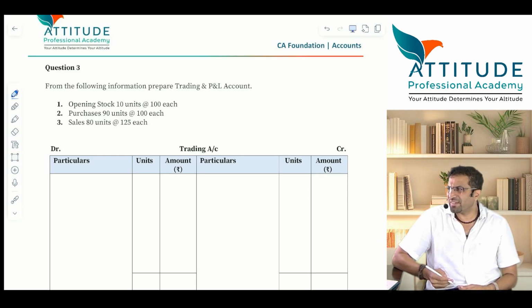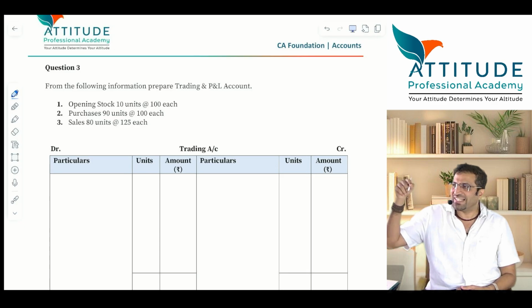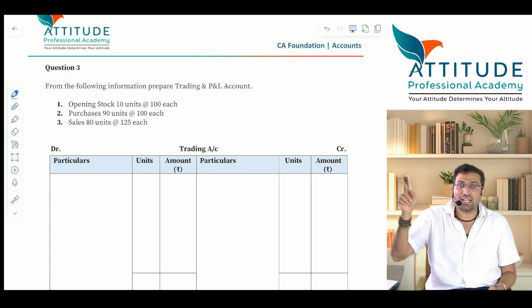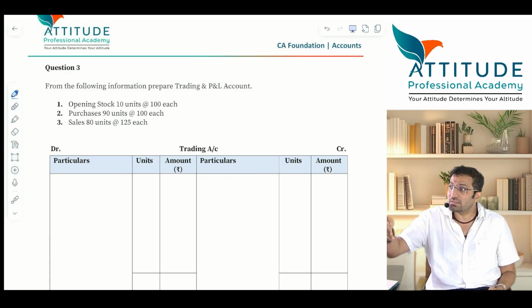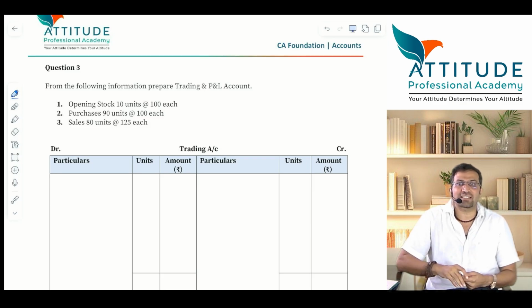Look at this question. It's a very simple question. How many times are you taking this, sir? 10, 90, 80, 20. What is 10, 90, 80, 20? 10 is opening stock, 90 is purchases, 80 is sold, 20 is closing stock. So when I tell you 10, 90, 80, 20, you should remember this. I am going to take this example throughout your CA Foundation and CA Intermediate also, because this is a very, very important example.